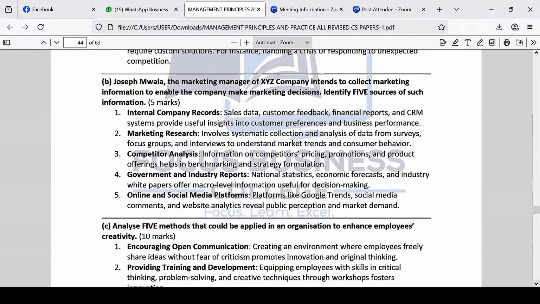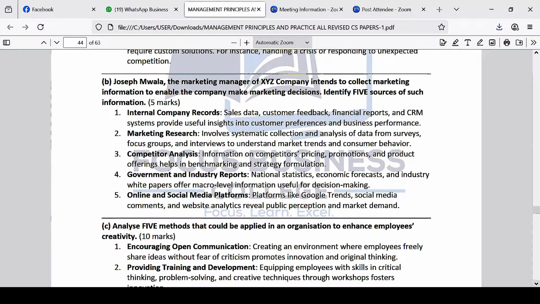Joseph Muller, the marketing manager of XYZ company, intends to collect marketing information to enable the company make marketing decisions. Identify sources of such information. So you want to collect information about marketing. So the question asks, in which areas can you collect such information? Or where do you get this marketing information? Where can you get them?